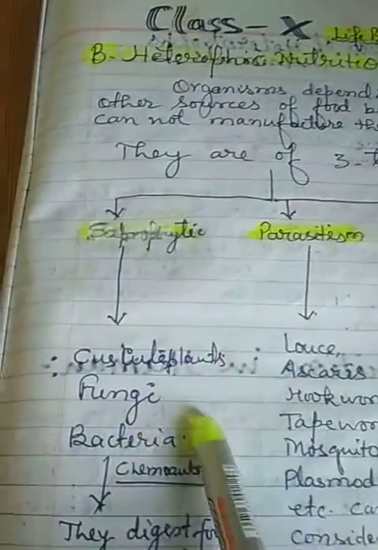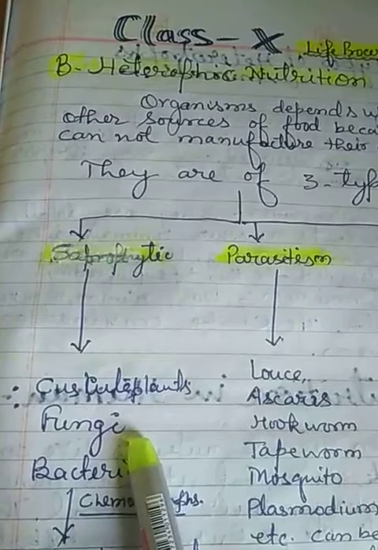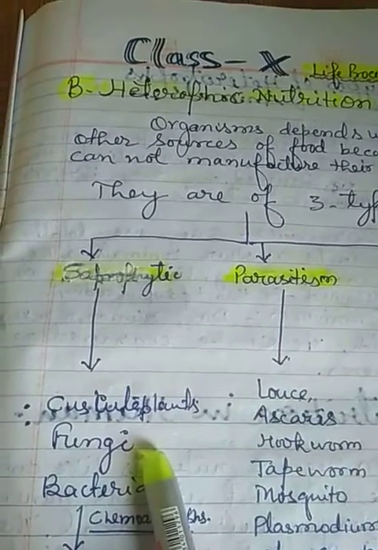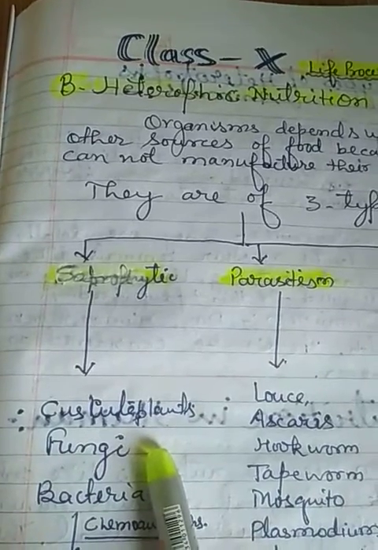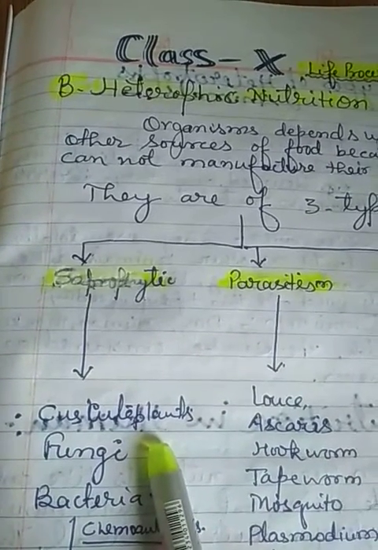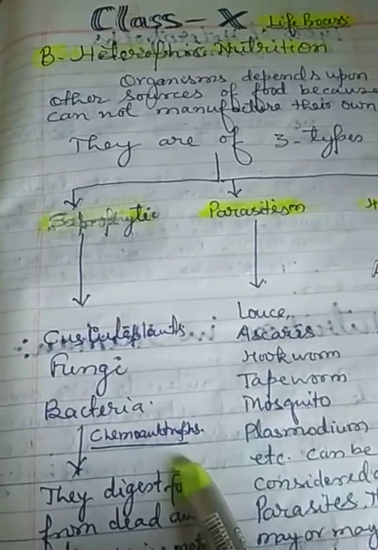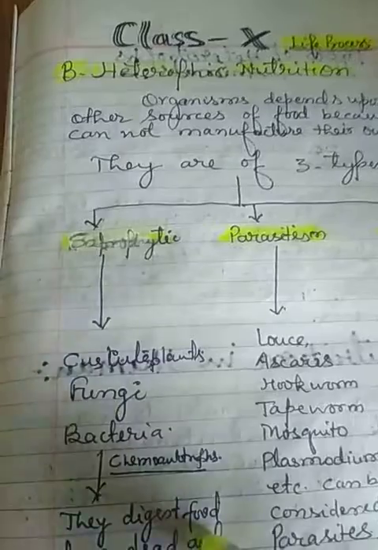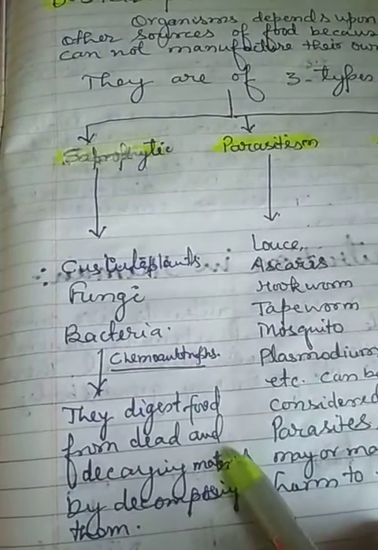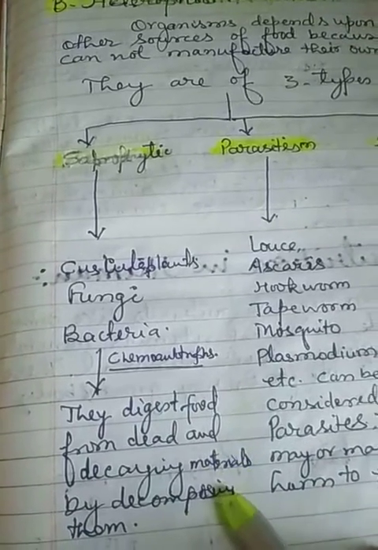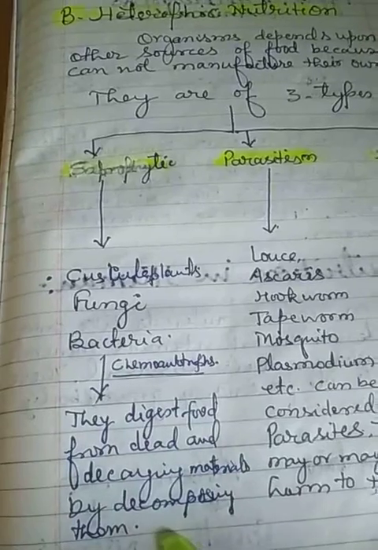The saprophytic nutrition constitutes fungi, bacteria, and some chemoautotrophs. These bacteria and fungi digest food from dead and decaying materials by decomposing them.